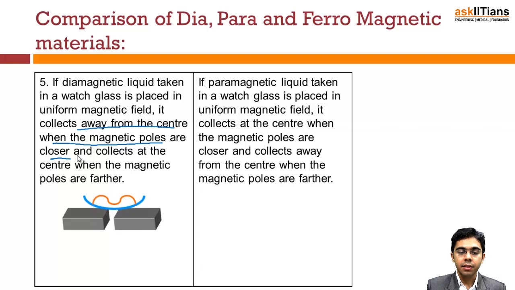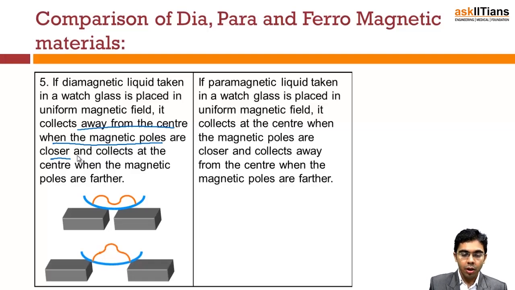That means that when the poles are closer, because of repulsion, the liquid moves away from the strong poles, so the configuration becomes something like this. It collects at the center when the magnetic poles are farther, because it has to move away from the poles and repel them.